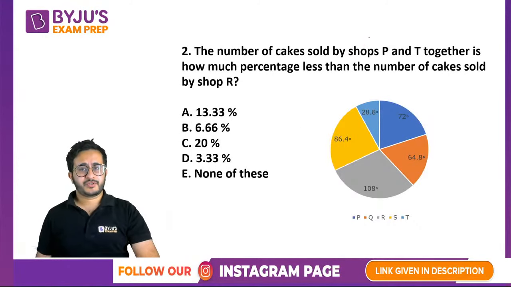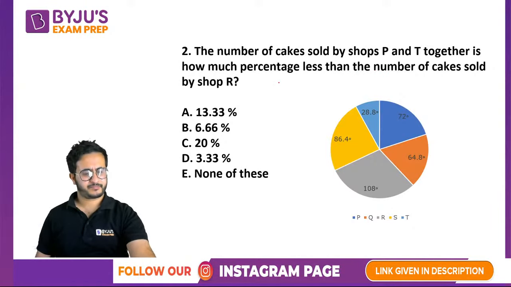The number of cakes sold by P and T together is how much percentage less than the number of cakes sold by shop R? So let us use similar approach to find this.